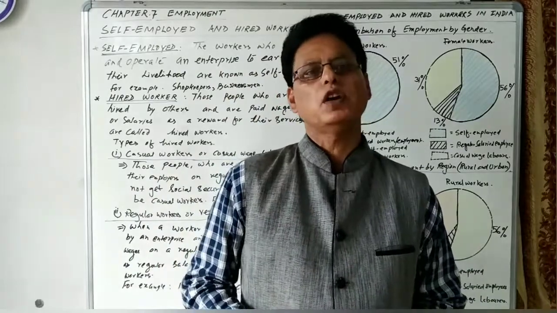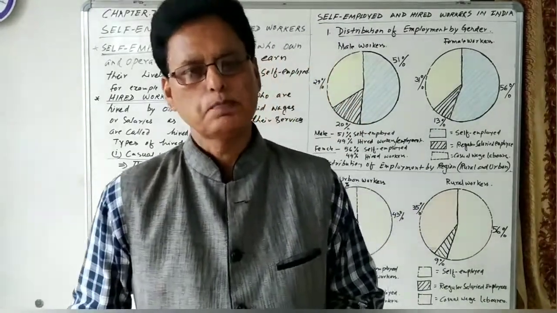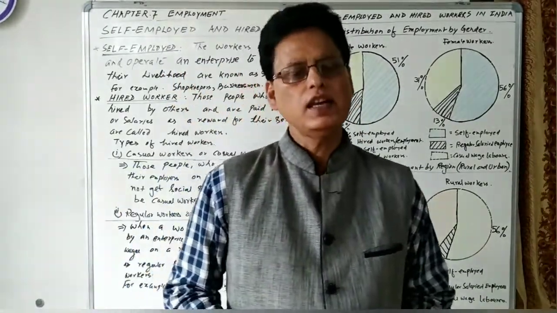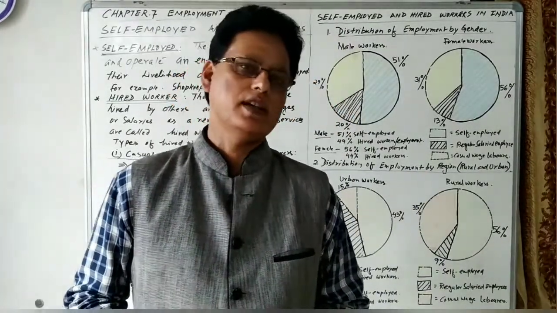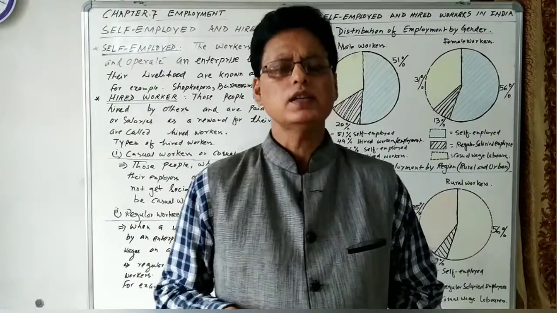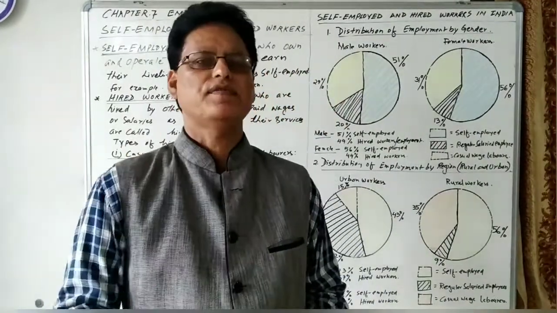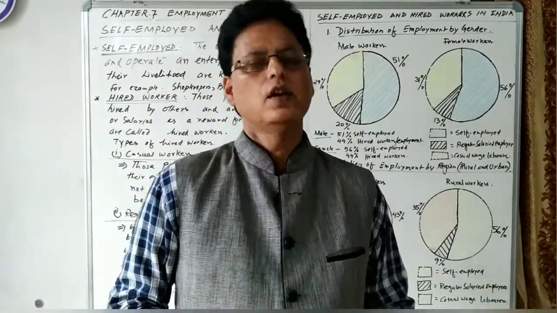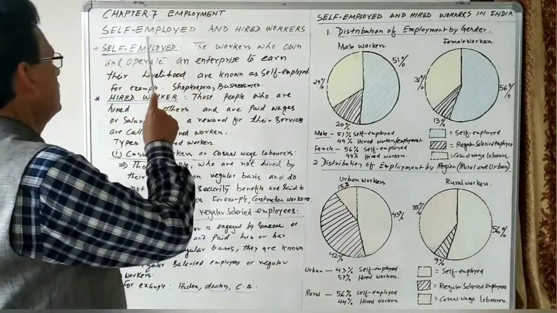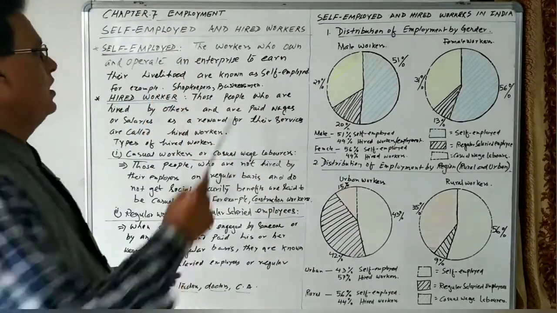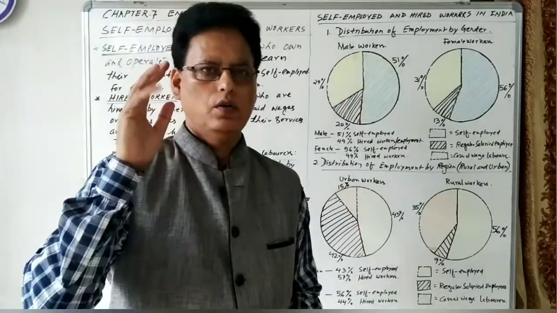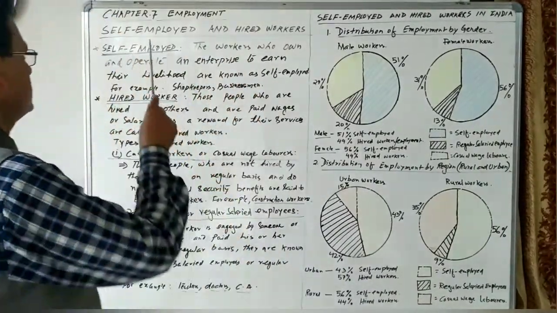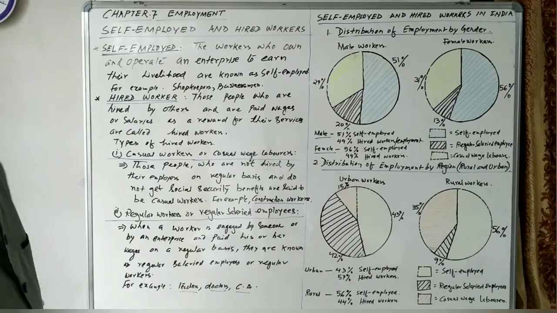So workers, we all know, are all those people who are engaged in any economic activities in order to earn their living. Workers are classified into two categories. One category is self-employed and the second one is hired workers. There are two categories of workers: first, the self-employed, and second, hired workers.